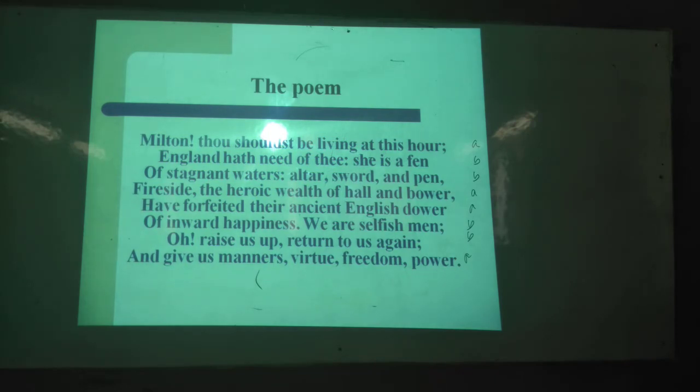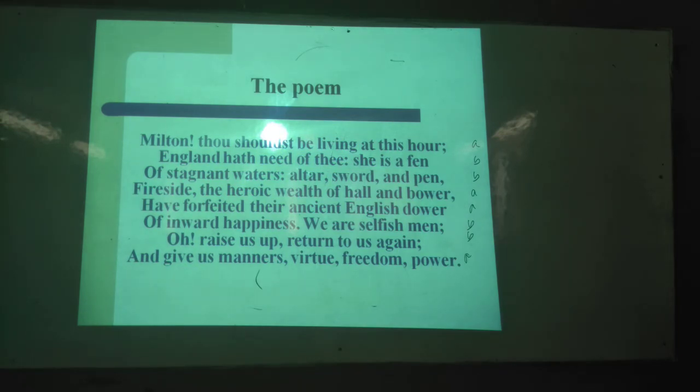And why is it an apostrophe? Because you mentioned 4 types of allusion: biblical, historical, literary, and the fourth one is cultural. Okay. So why is it an apostrophe? Because from the time gap between Milton and Wordsworth, we have seen that Milton died 100 years before the birth of William Wordsworth. So he is a dead person.